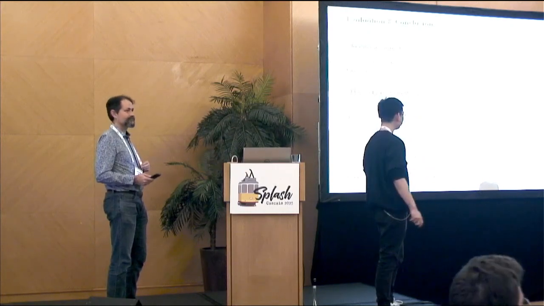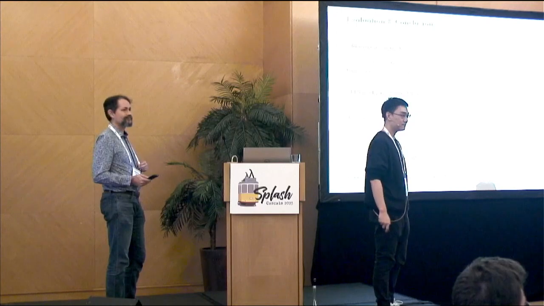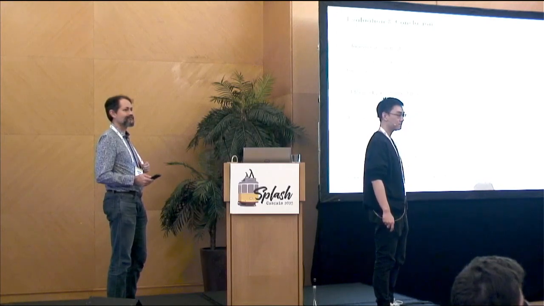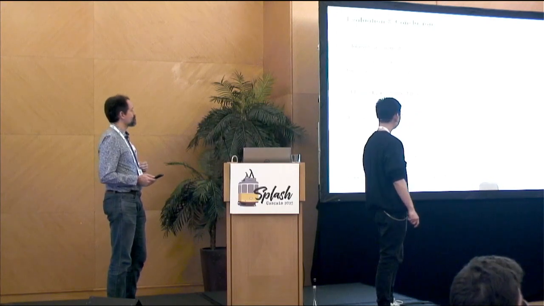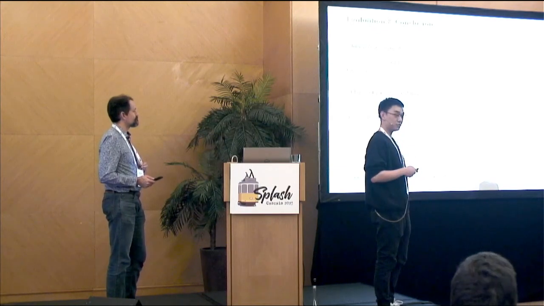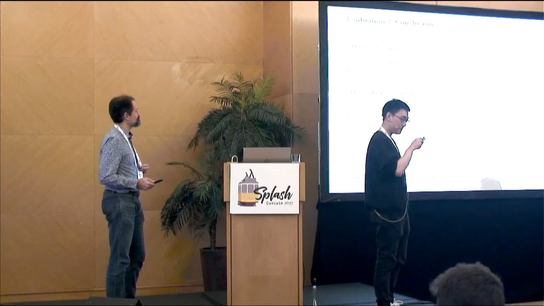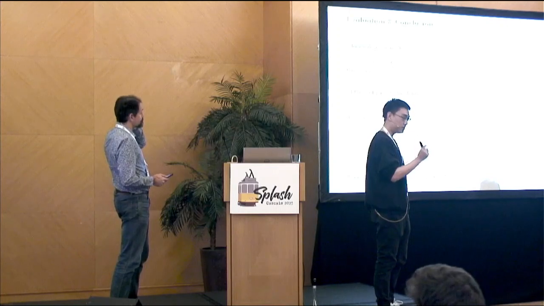Okay. And what do you think of the size of the proof with respect to the size of the input program? Yeah, the proof is huge, and the reason for that is the logic, right?